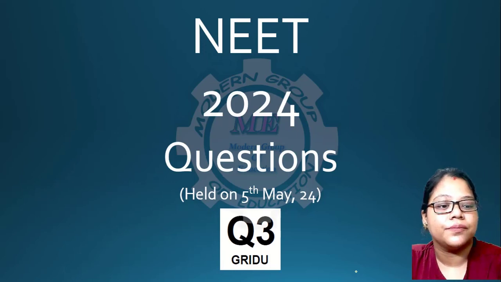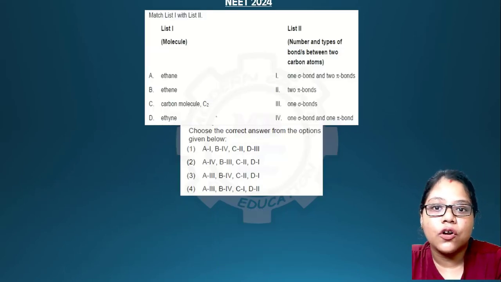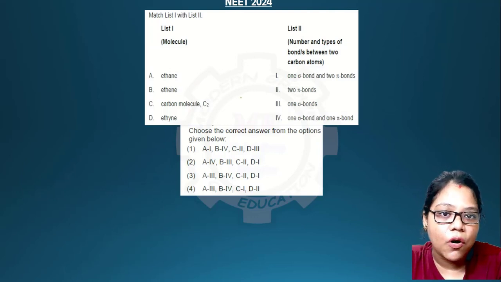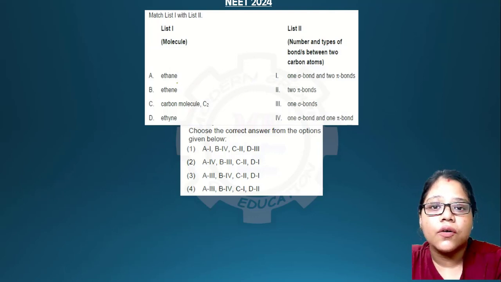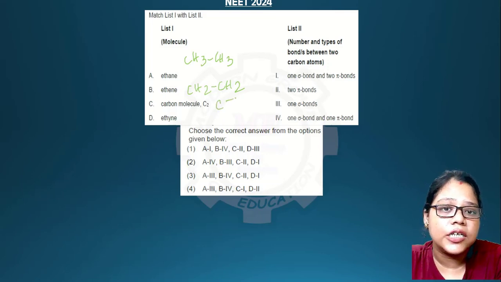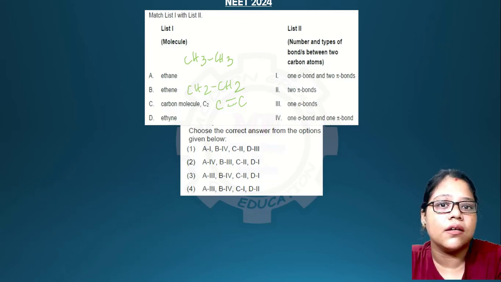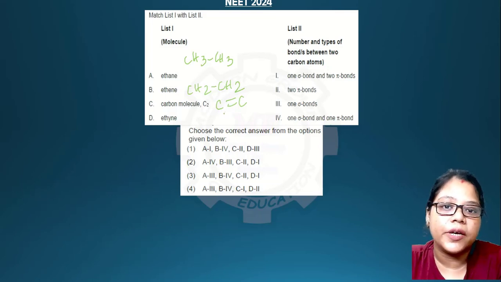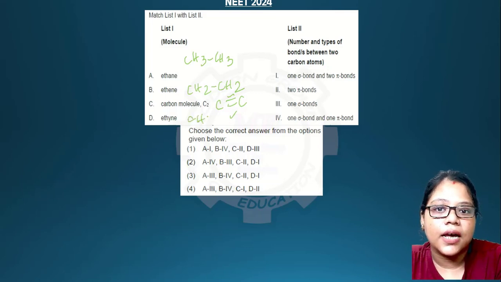The first question is to match the following compounds with their bonds between only 2 carbon atoms. Ethane, you know, the formula is CH3CH3. Ethene is CH2CH2. You may have confusion about the C2 molecule, but while teaching molecular orbital theory, I taught you there are 2 double bonds in C2, and both are pi bonds. Why? The electrons will always go to the p orbital. That is why both bonds are pi bonds here. And ethyne, you have this.